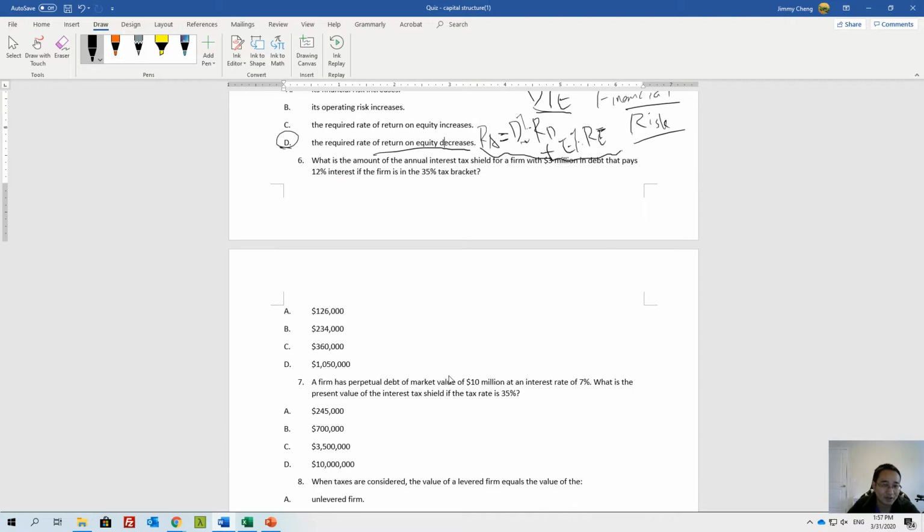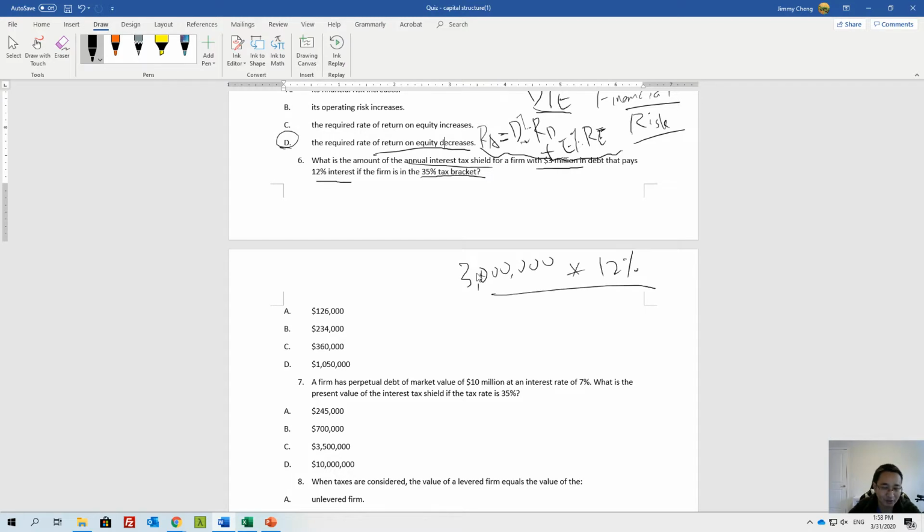And then question 6, what is the amount of annual interest savings for a firm with $3 million debt that pays 12% interest if the firm is in the 35% tax bracket? Okay, so the money you save equals the interest, right? $3 million times 12%.